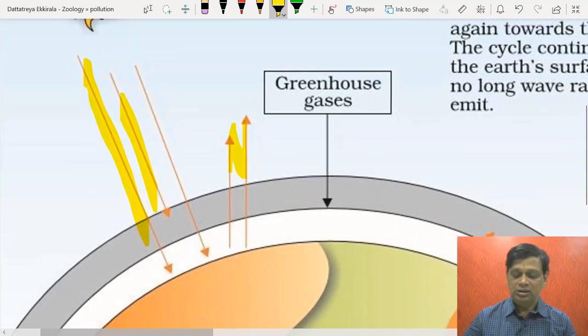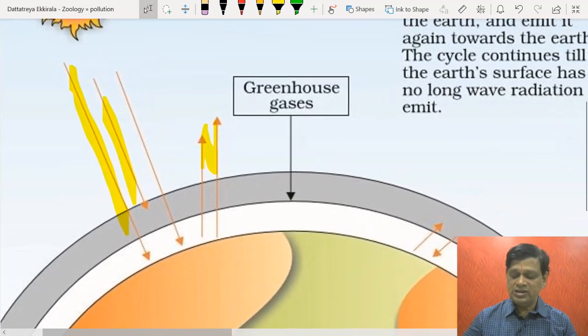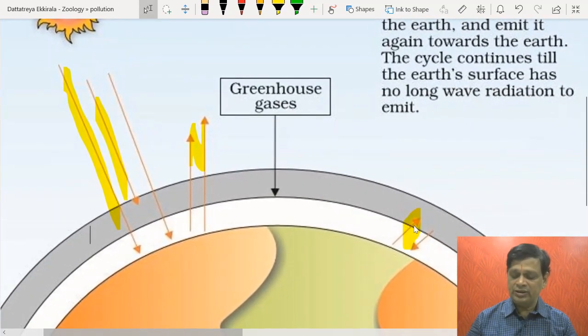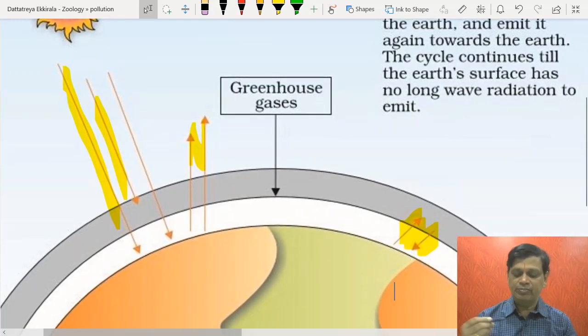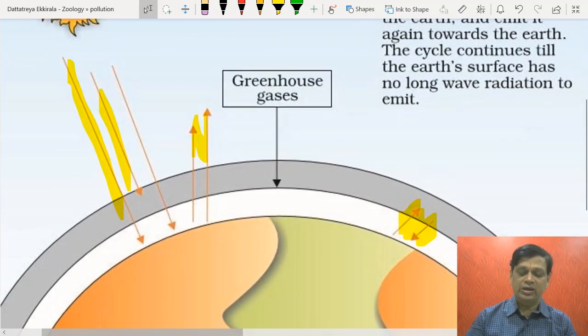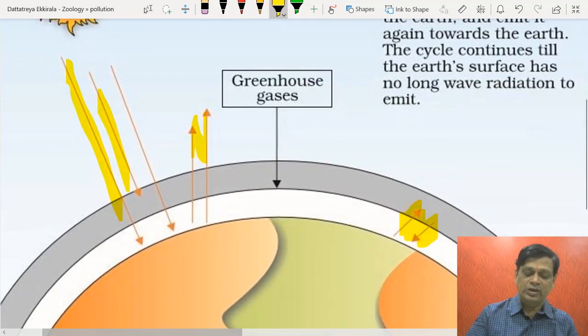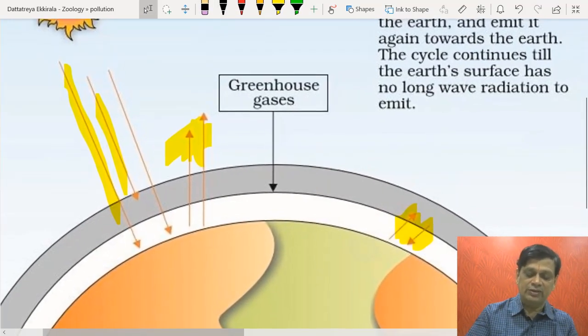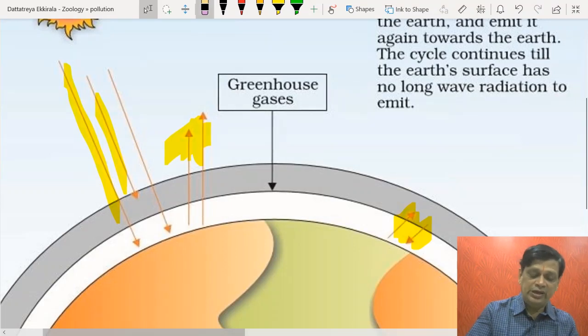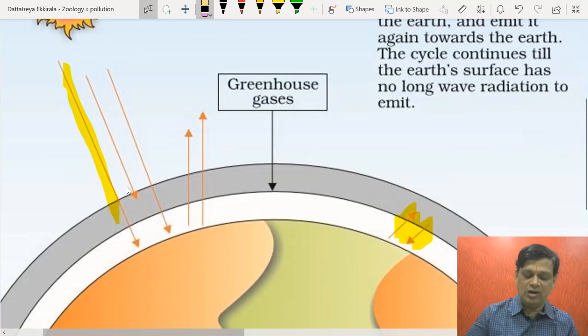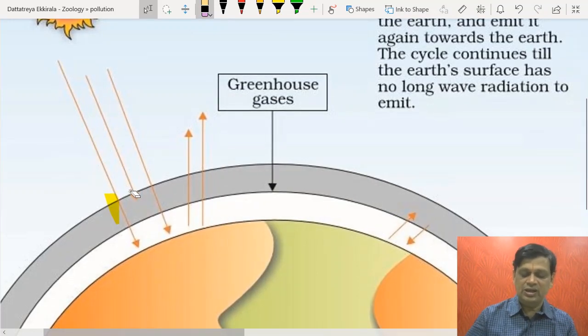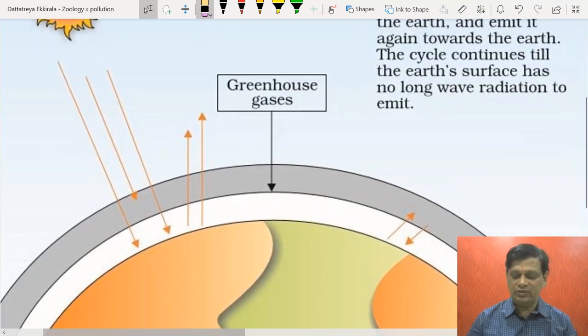And what these greenhouse gases are doing is trapping this heat radiation and making it circulate back along with the earth. So that heat is not getting dissipated or lost, and that creates a lot of problems.